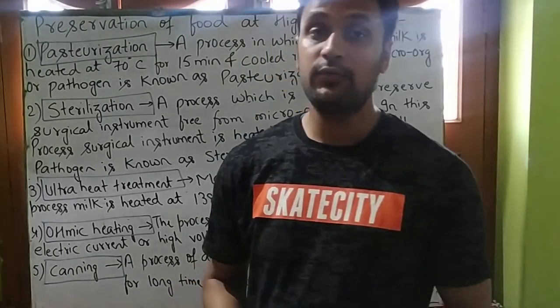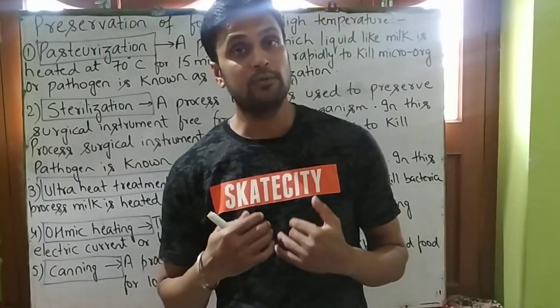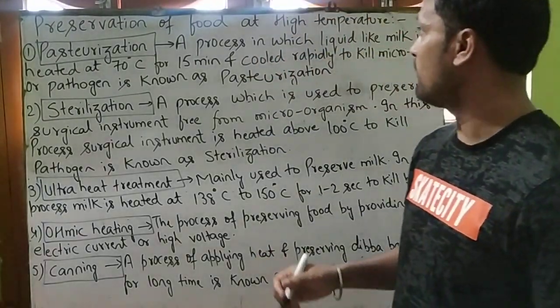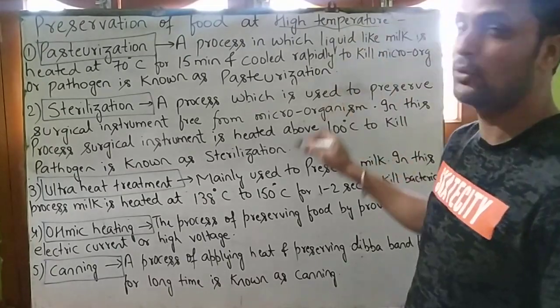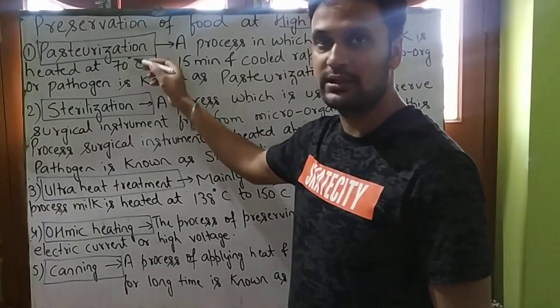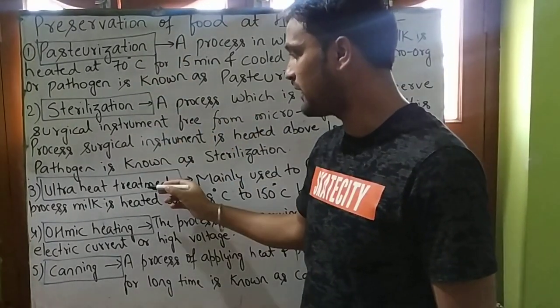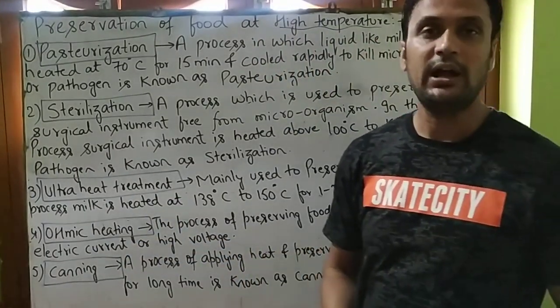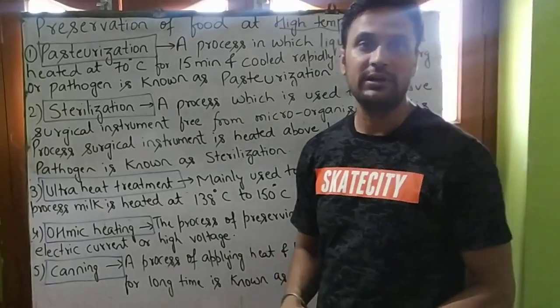We preserve our food at low temperature, and we preserve our food at high temperature also. The processes are pasteurization, sterilization, ultra heat treatment, ohmic heating and canning. So we will understand these steps one by one.